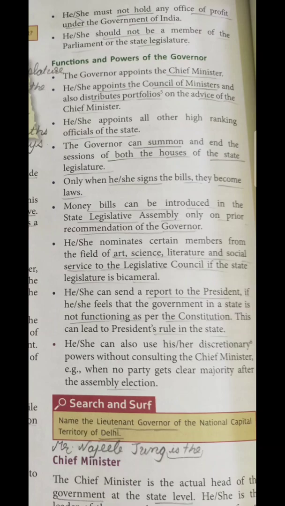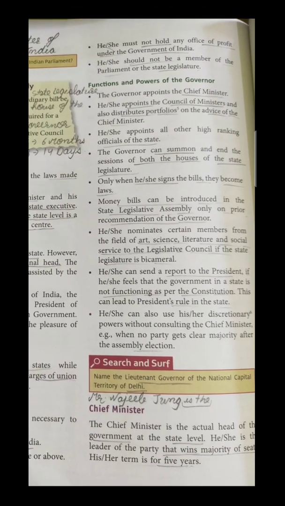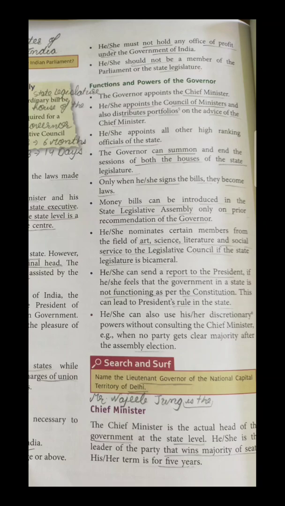And moving further, the next one is that he appoints the council of ministers and distributes the portfolios on the advice of the chief minister. The council of ministers is appointed by the governor, and the different portfolios are given to them on the advice of the chief minister. Okay, so moving further, the next is the search and serve given here. Name the lieutenant governor of the National Capital Territory of India. Mr. Najeeb Jung is the lieutenant governor of Delhi.